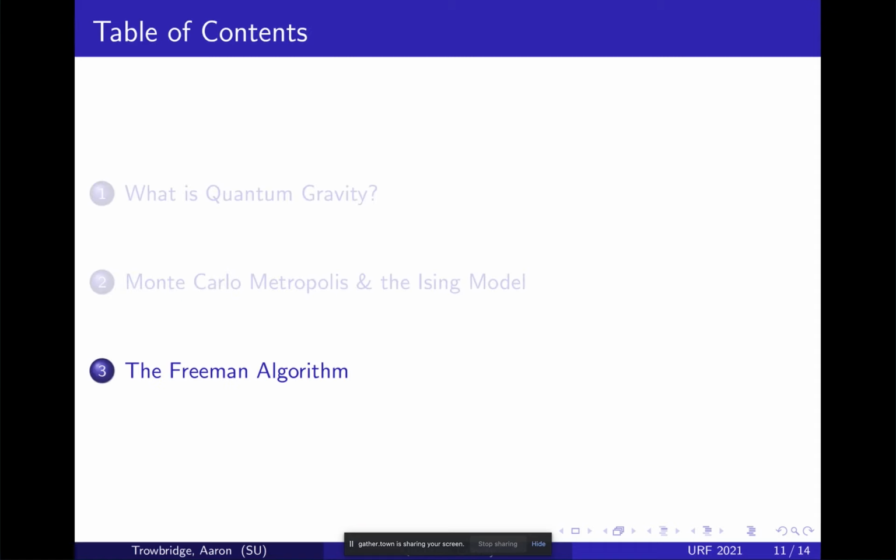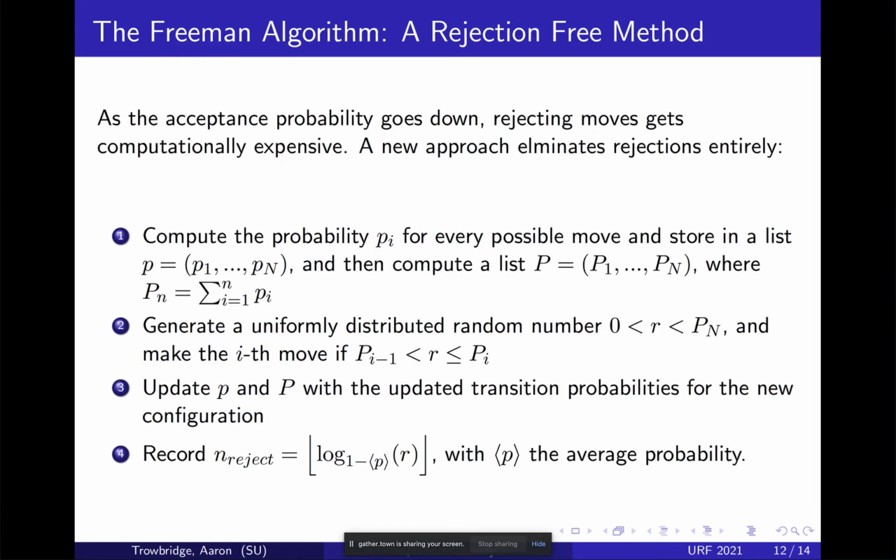I should detail that. So the Freeman algorithm. This is our answer to a problem: the Metropolis algorithm had some chance that you would reject a move. You would look at a move, pick a random site, and ask what's the probability of flipping it, and you could not flip it. That's kind of a waste, especially when you have a really low probability of flipping. Our quantum gravity stuff has really low probability of flipping states, so we'll spend a lot of time doing nothing. We don't want to do that. We want to do stuff. We want to flip things. So the Freeman algorithm is an approach that eliminates rejections. To do this, we pre-compute the probabilities for each move.